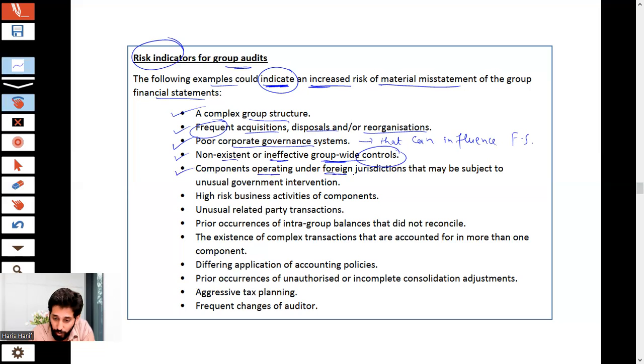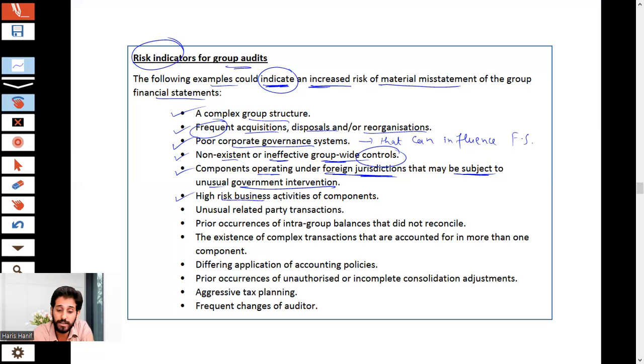Component operating under foreign jurisdiction that may be subject to unusual government intervention. That is, the component is in country B, and there is an unusual involvement of the government. Now there is something risky. You need to focus on that. Now this is something important.